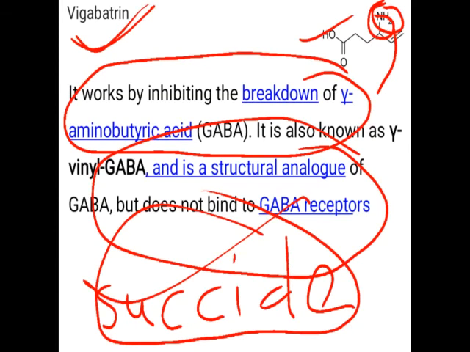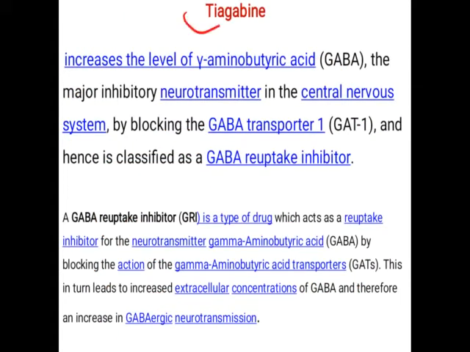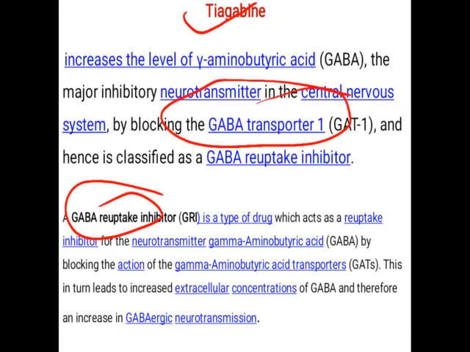Now we are moving to the next drug, tiagabine. I have already told you that tiagabine is responsible for inhibiting GABA reuptake, or it is an inhibitor of GABA reuptake. So it is a GABA reuptake inhibitor, that is, it blocks GABA transporter 1, which is responsible for the reuptake of GABA.